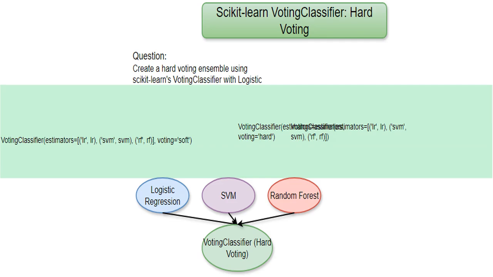This is incorrect because it uses soft voting rather than hard voting as requested. In soft voting, the probabilities of each class from each model are averaged, and the class with the highest average probability wins. It's a more nuanced approach than the simple majority vote in hard voting.